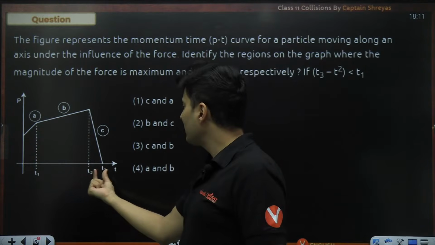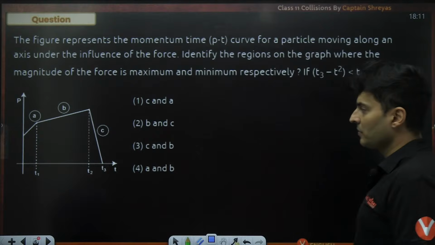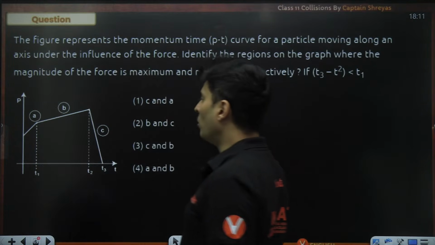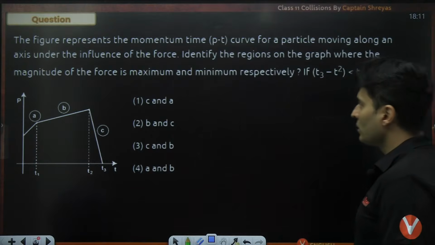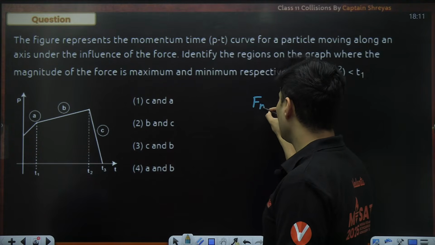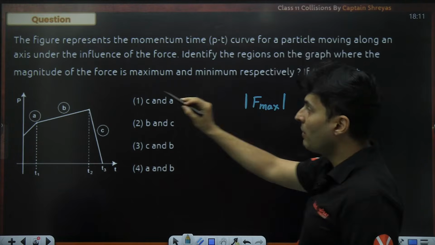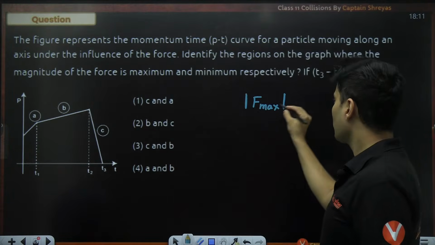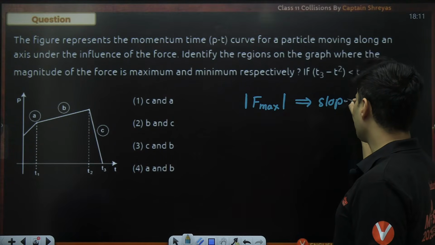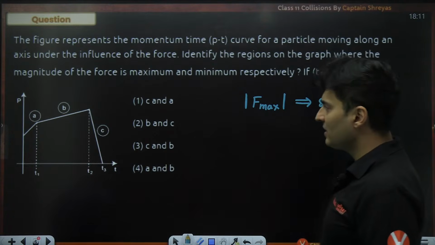So this is less than this. That is what is mentioned. Okay, so this is less, this is slightly more. That is what they have given. So if I want the force to be maximum, the magnitude of that force, I'm not interested in the sign, I'm interested in the magnitude of that force. That means the slope should be maximum. Now where is the slope maximum?